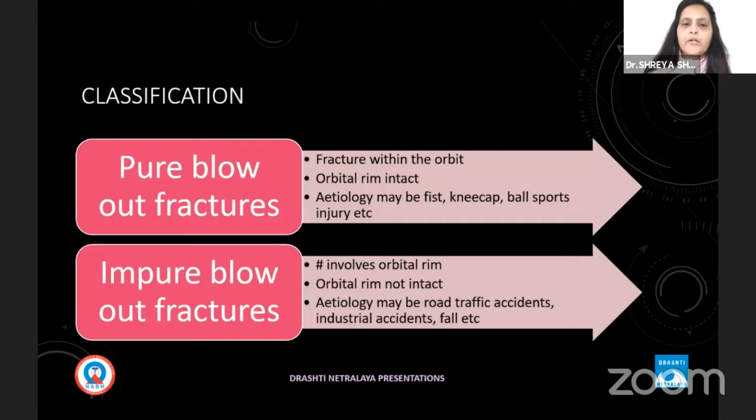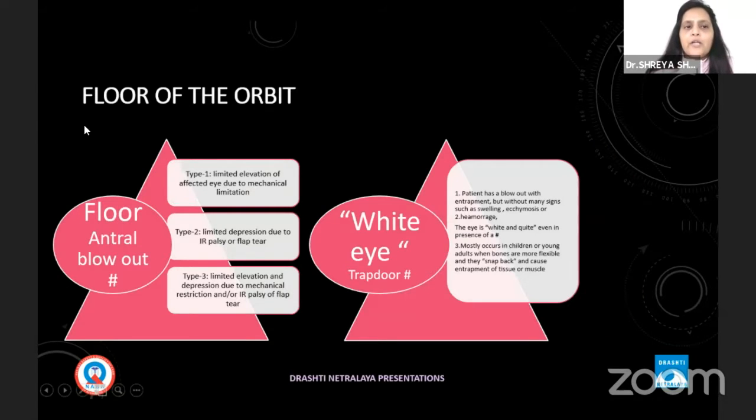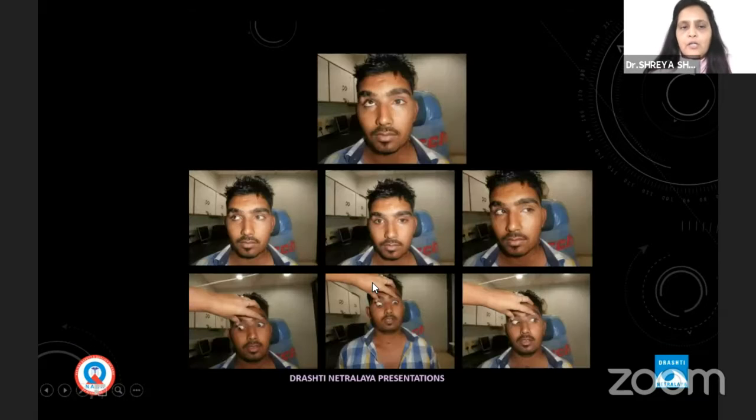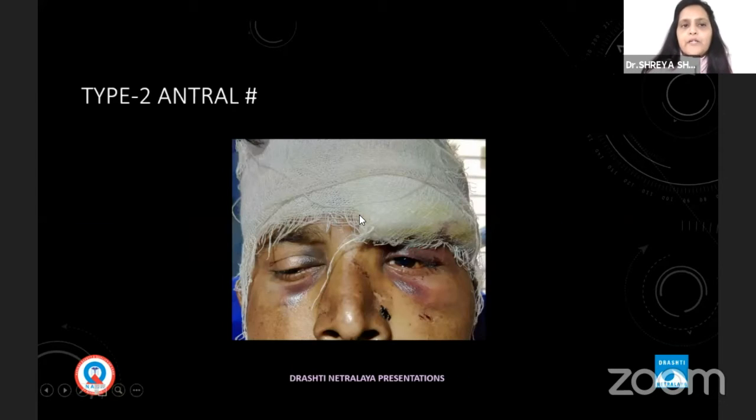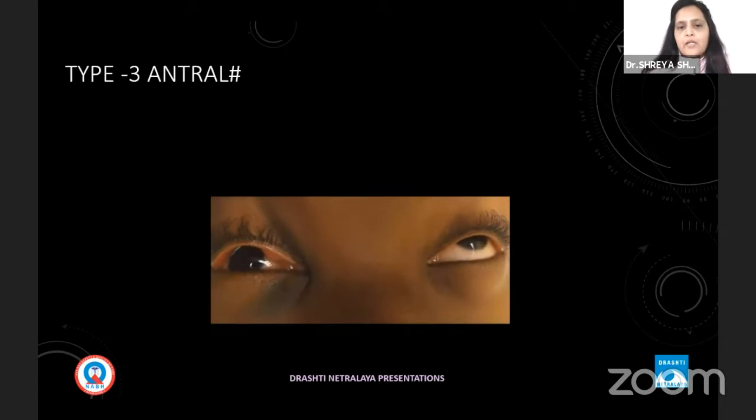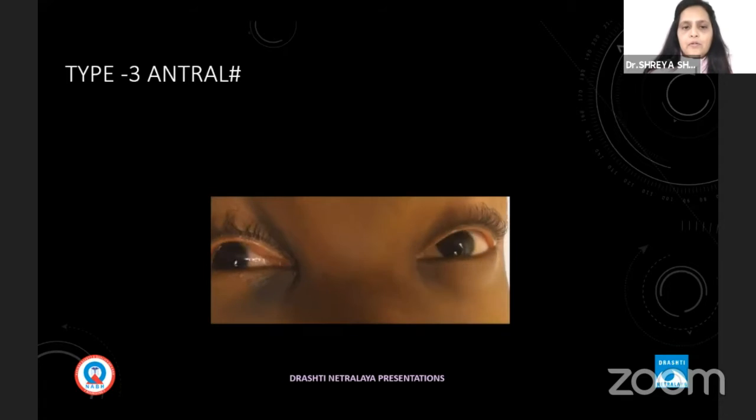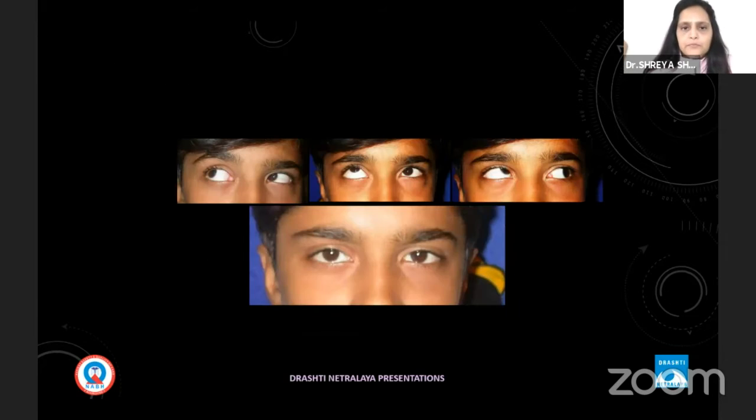depending on the involvement of the orbital rim. So if you look at the floor of the orbit, the floor of the antrum, it is called antral blowout fracture. It has three varieties, and there can be a white-eyed trapdoor fracture in children. So this is the type 1 antral variety, when the limitation of elevation will be there. Type 2 antral variety, when the limitation of depression will be there, and type 3 antral variety will have a limitation of elevation and depression both.